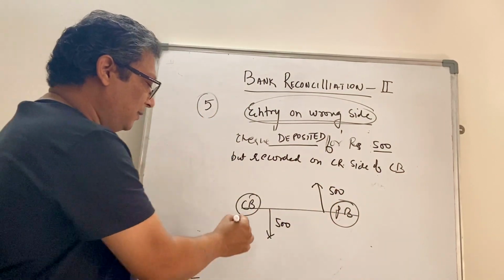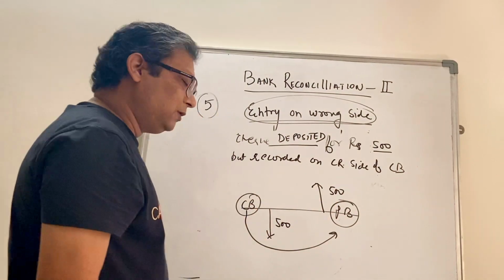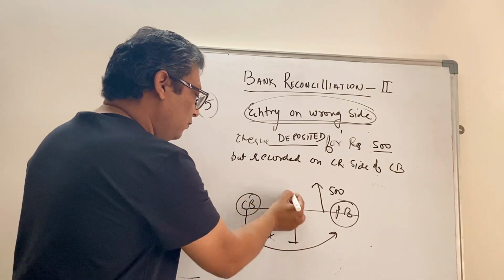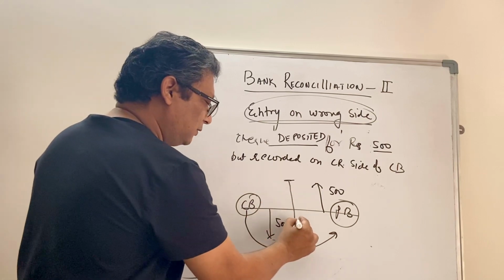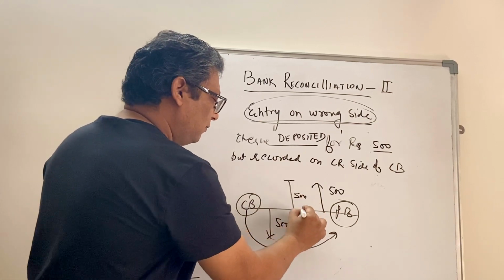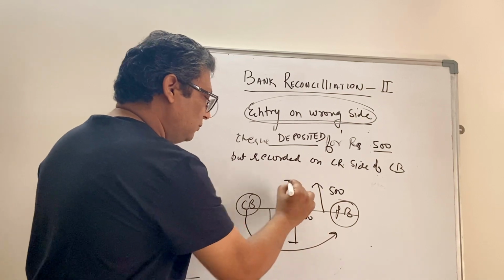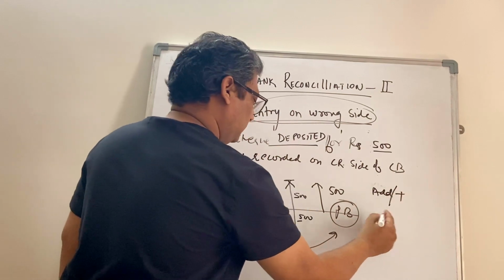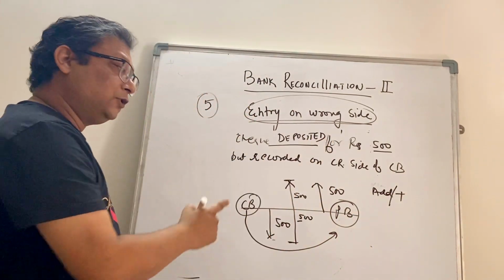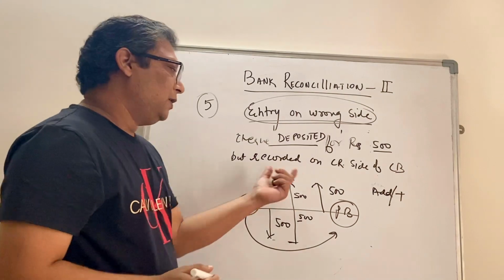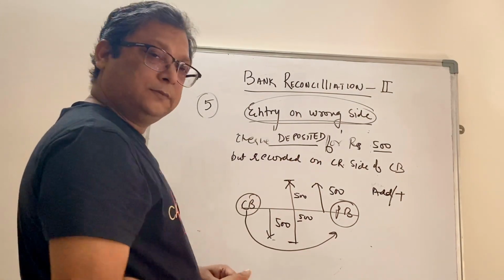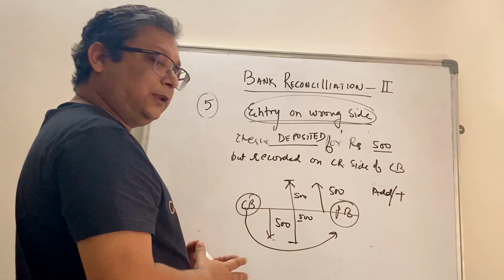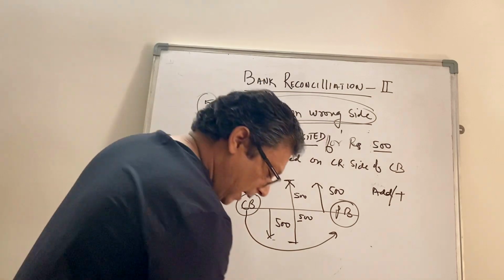So how to rectify? Since we are moving from cash book to passbook, we'll follow the passbook. So from here we will move to here to tally the balance, which is 500 plus 500, 1000 rupees. And as the arrow is moving upward, we'll say add or plus check deposited but recorded wrongly on the credit side.